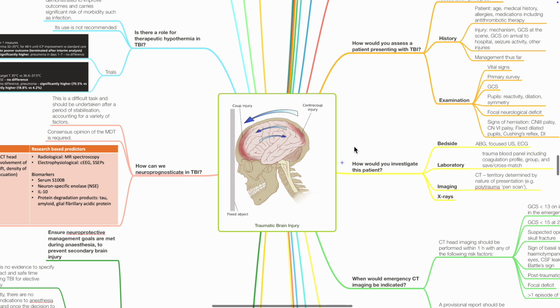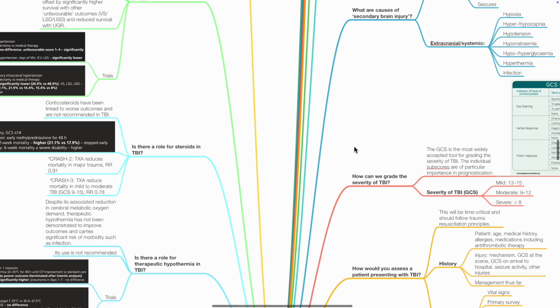Today we'll be discussing traumatic brain injury. What is traumatic brain injury? TBI is an insult to the brain which occurs as a result of an external mechanical force.